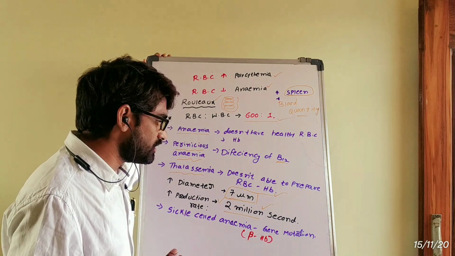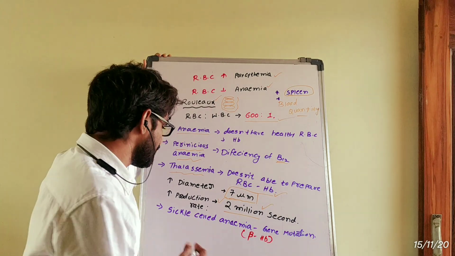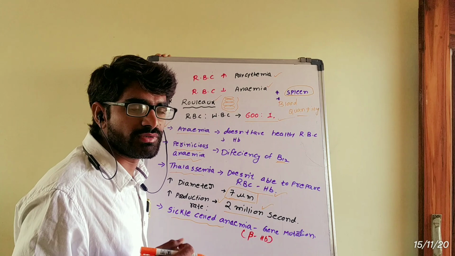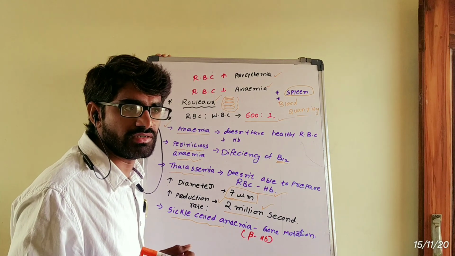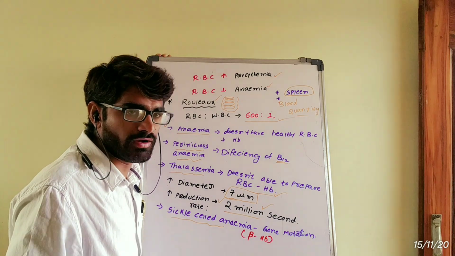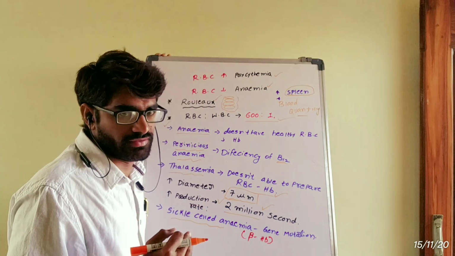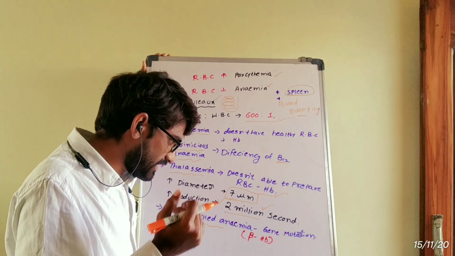And one more important disease, sickle cell anemia. This kind of disorder is especially seen in Africa. Here the RBCs turn into the form of a sickle.